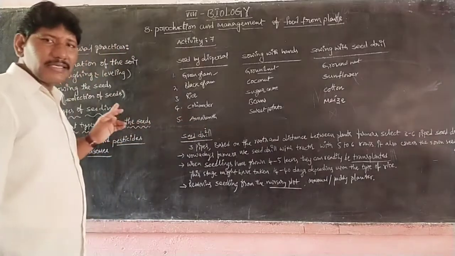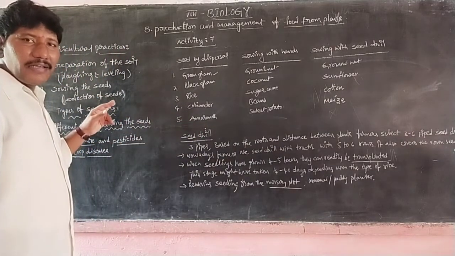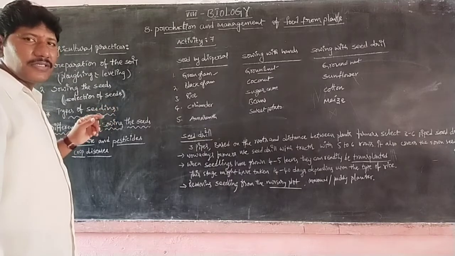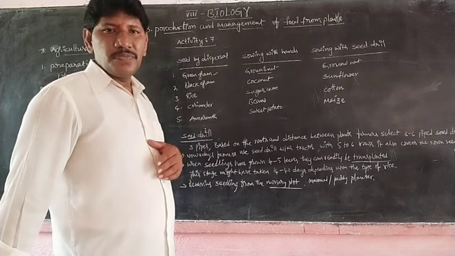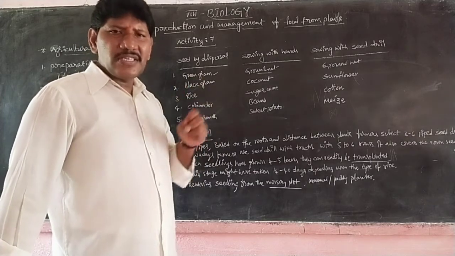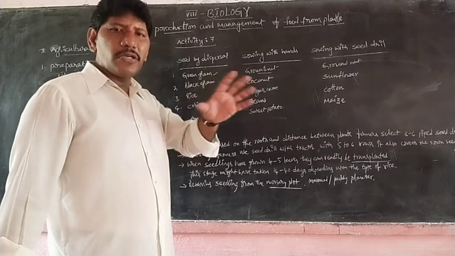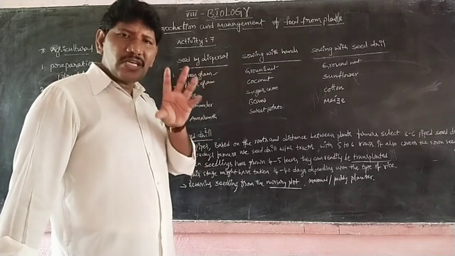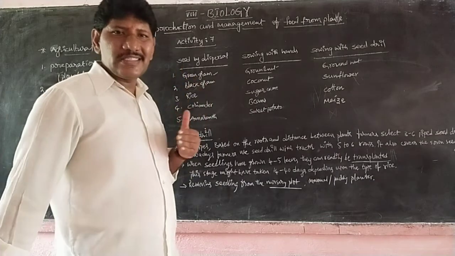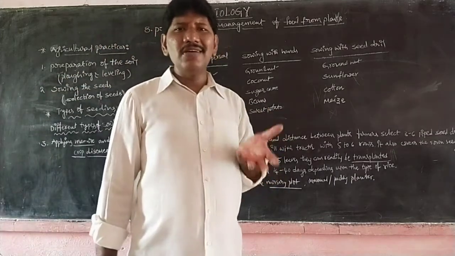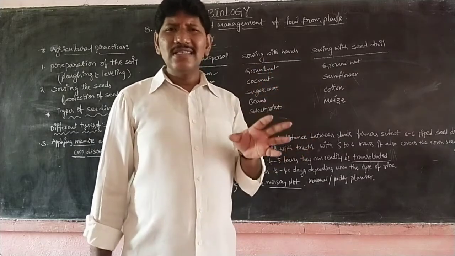So we should select that type of HYV seeds, or high yielding variety seeds, like hybrid seeds and certified seeds. These seeds have resistance to diseases. Even if pests attack, the seed has resistance to the particular diseases. But such resistant certified seeds are lacking in supply to all these farmers. So there is a seed crisis.